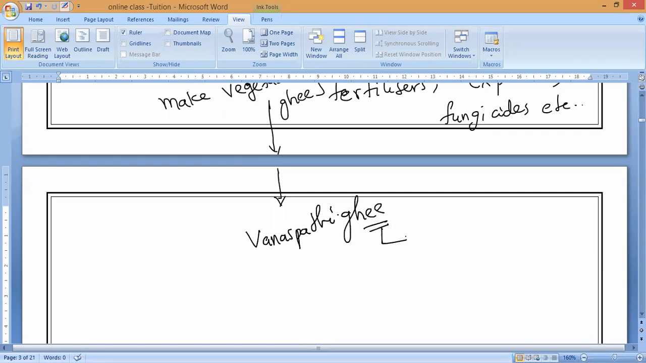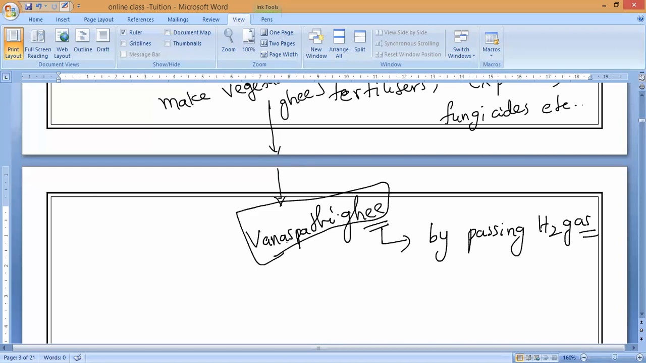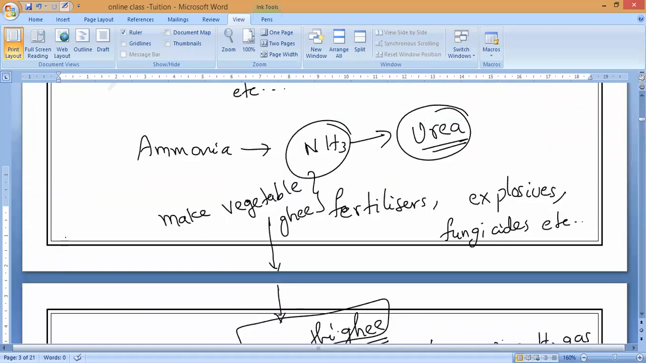So how to prepare this one? By passing hydrogen gas over this vegetable oil, they will make this vanaspati ghee. So like this, non-metals have a lot of importance in the manufacturing of fertilizers, fungicides, explosives, crackers, vegetable ghees, etc.